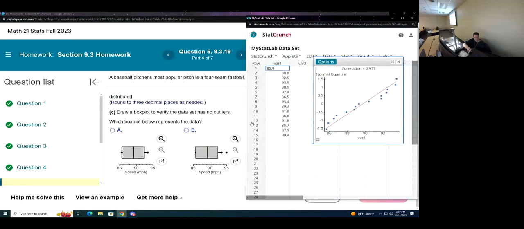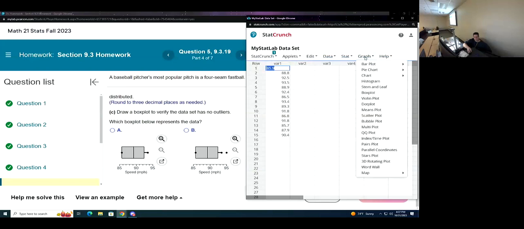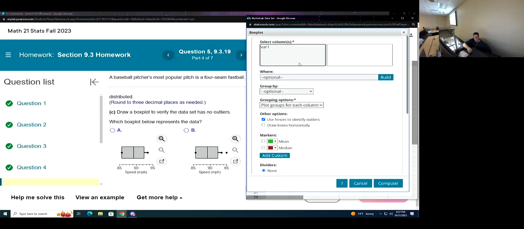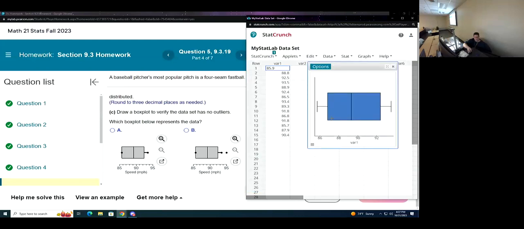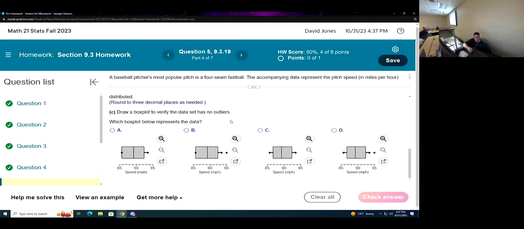Now a box plot. I'll say draw boxes horizontally. I don't see any outliers and it looks fairly symmetric, to be honest. It looks like C. A and B are not symmetric. D is symmetric, but it has an outlier.